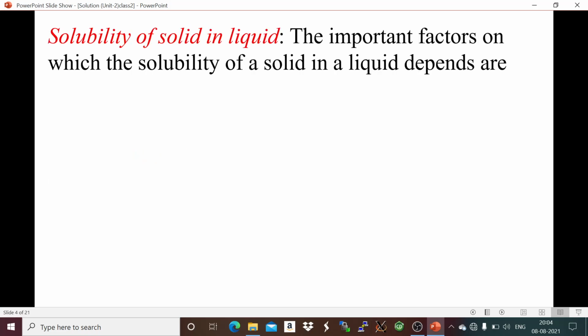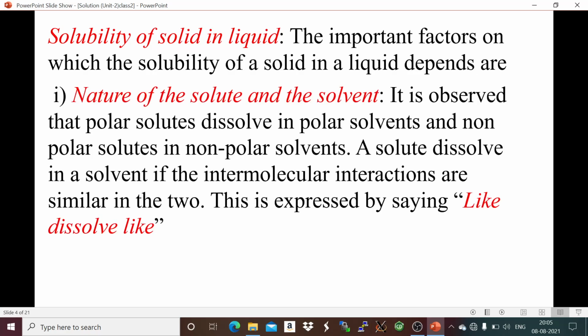Next is solubility of solid in liquid. So when we dissolve a solid solute in a liquid, the solubility of that solid solute depends upon the following factors. Number one, nature of the solute and the nature of the solvent.